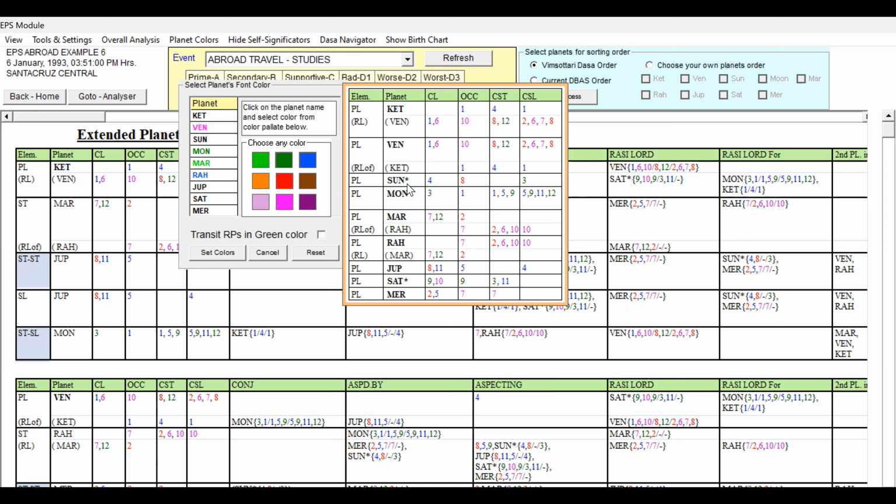And Sun, we forgot. Sun planet is fourth lord occupying eighth house, third sublord. Third sublord is fine, but 4 and 8 is not good. So Sun is going to be a mixed one. Sun I have given pink because of the mixed one, because of the occupant of 8th house.